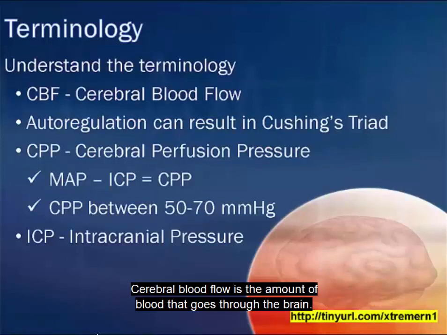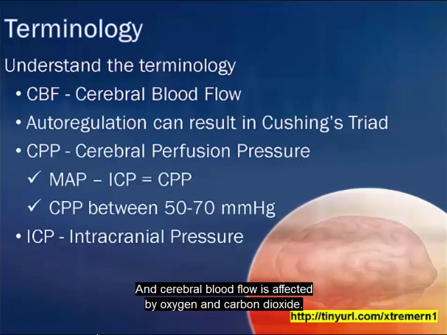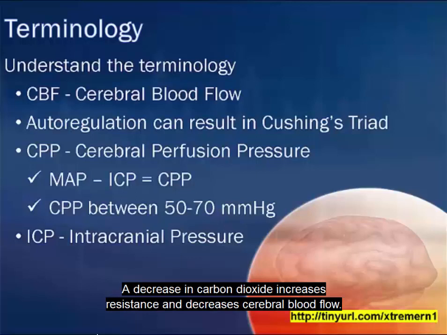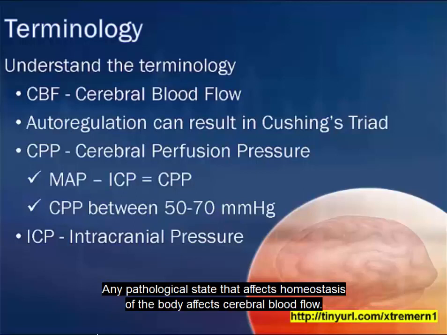Cerebral blood flow is the amount of blood that goes through the brain. The brain requires constant oxygen and glucose in order to function, and cerebral blood flow is affected by oxygen and carbon dioxide. Carbon dioxide increases vasodilation and increases cerebral blood flow. A decrease in carbon dioxide increases resistance and decreases cerebral blood flow. Any pathological state that affects homeostasis of the body affects cerebral blood flow.